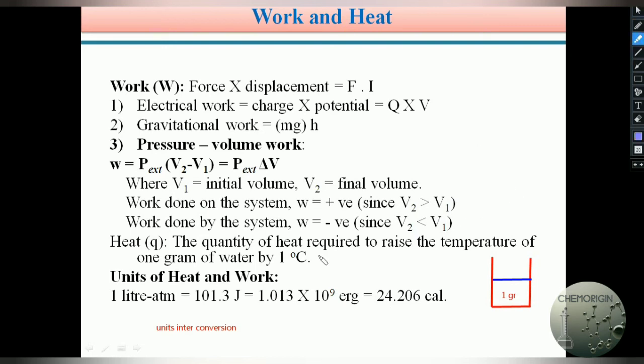So 1 liter atmosphere is equal to 101.3 joules, and 101.3 joules is equal to 24.2 calories. So please remember, 1 liter atmosphere equals 101.3 joules, which equals 24.20 calories. This units interconversion is very important in solving numerical problems in the thermodynamics unit, very, very important.